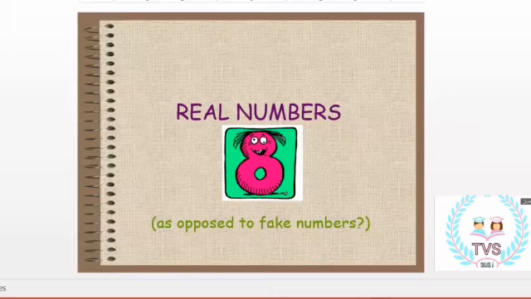Is 0 a positive number or a negative number? Who knows this? 0 is neither a positive number nor a negative number. It's not positive and not negative.